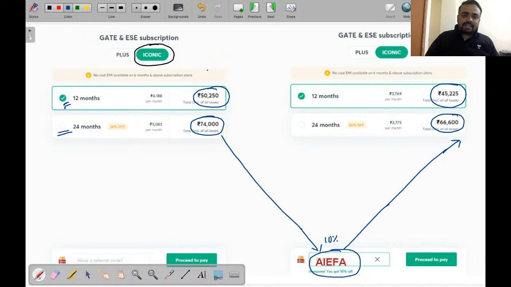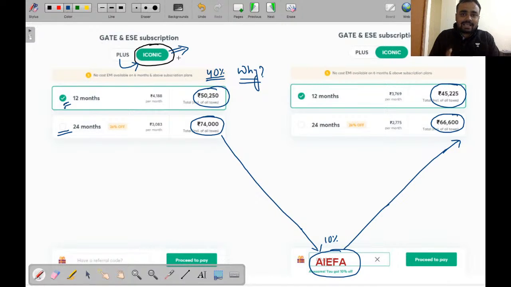Now you might be thinking, why should I pay 40% more fees? See, if you compare the subscription fees of the Plus with the Iconic, you will realize that inside the Iconic you are paying 40% more fees in comparison to the Plus. Before paying the extra fees, a student always has a query: why should I pay 40% more fees for any other subscription model? So let me tell you one thing, inside the Iconic there are some additional things which you are going to have, which are not available inside the Plus.